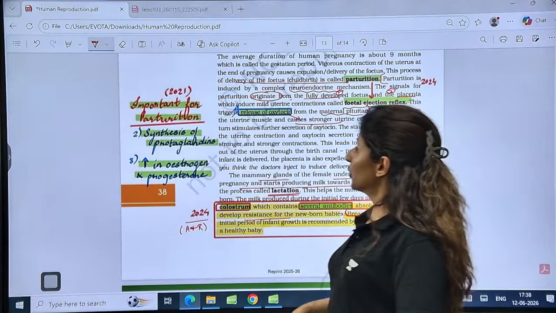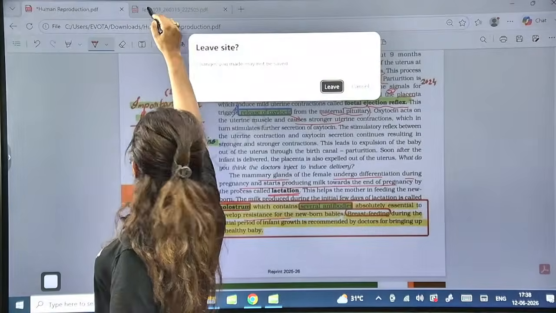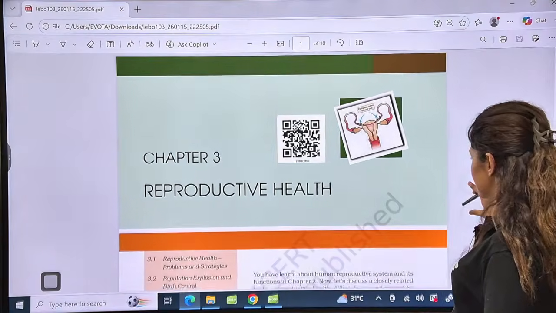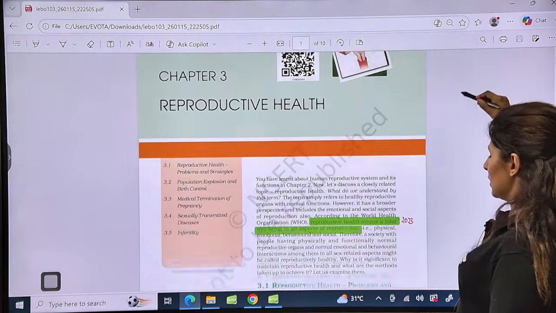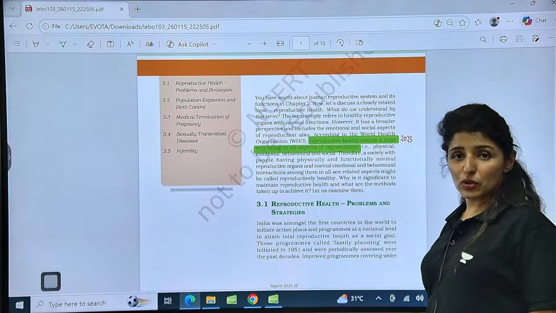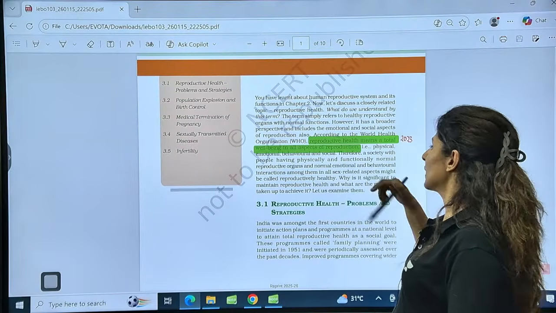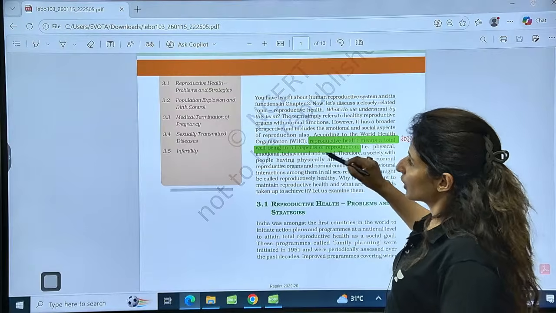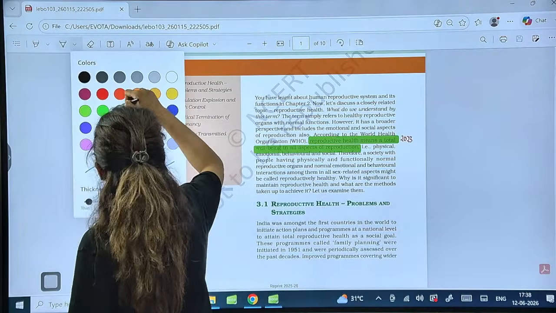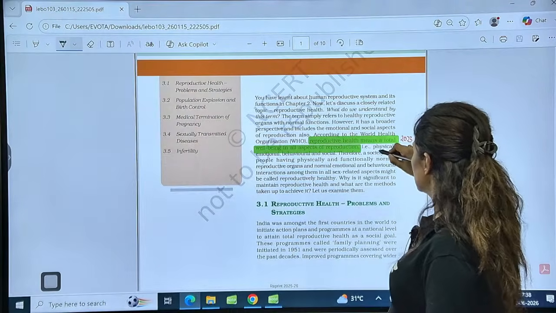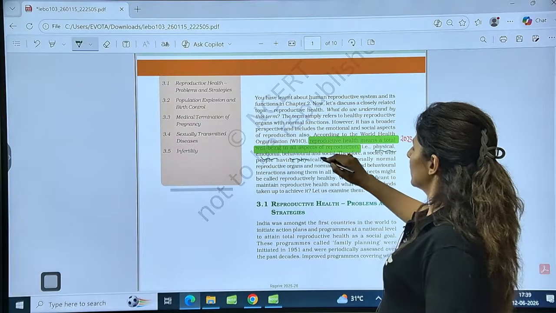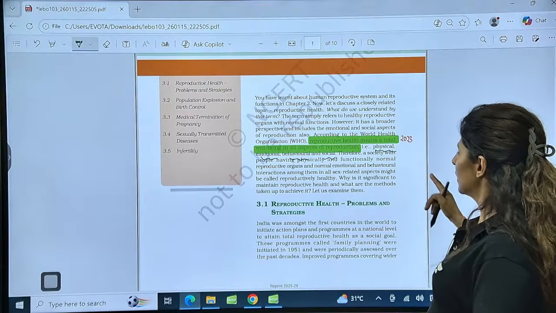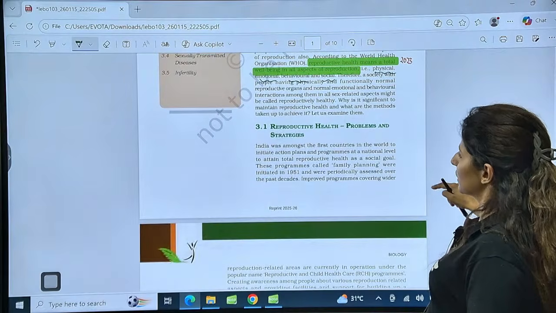All right. Moving on to the next chapter, the last chapter of the first unit, that is reproductive health. Yes, guys. According to WHO, what is the definition of reproductive health? It is total well-being in all aspects of reproduction. And what are the aspects here? It is physical, emotional, behavioral, and social. There are 4 aspects that we have to consider. This definition was asked in 2023.